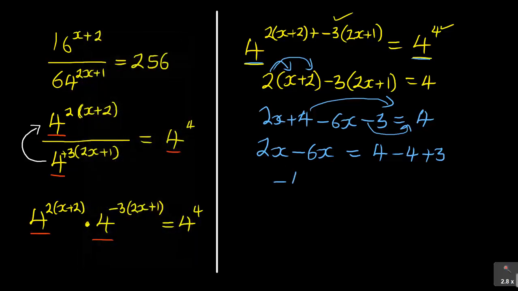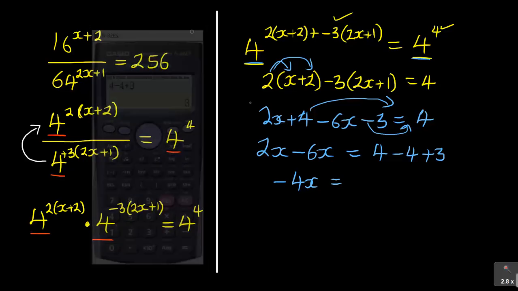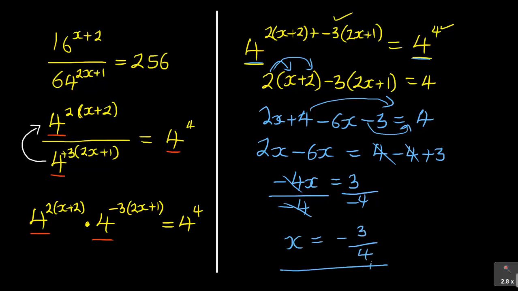So you have got minus 4x is equal to 4 minus 4 plus 3. Use a calculator, avoid thinking much, just let the calculator do the work for you. You don't have to overthink things so that you don't make errors. You see, 4 minus 4 cancels, you get a 3 over negative 4. When you cancel that, then it gives our x as negative 3 over 4. So this is the answer that we are getting for the value of x. So x is equal to negative 3 over 4.